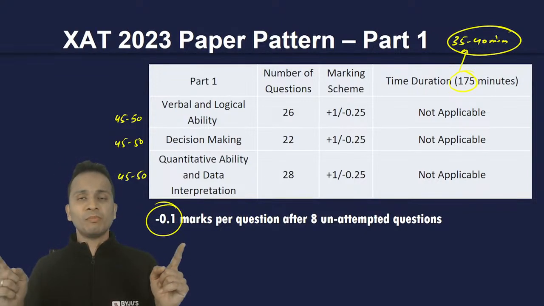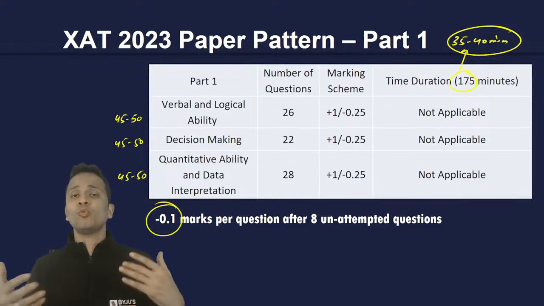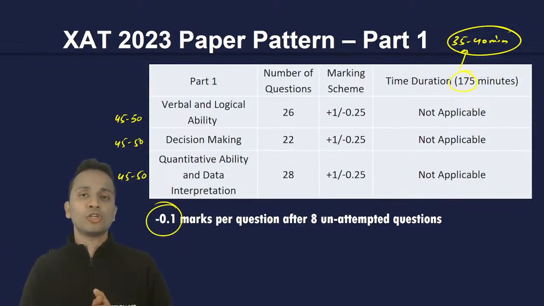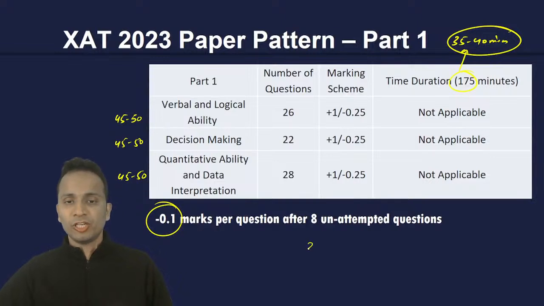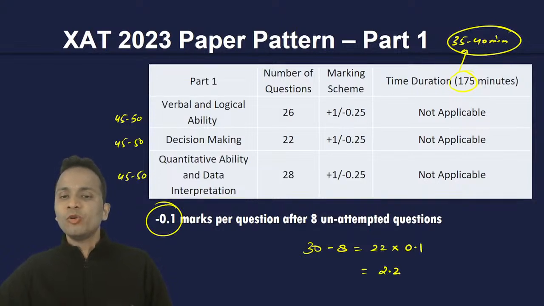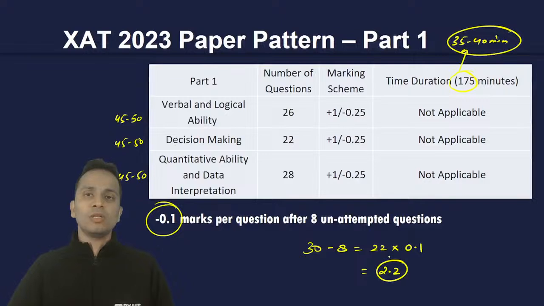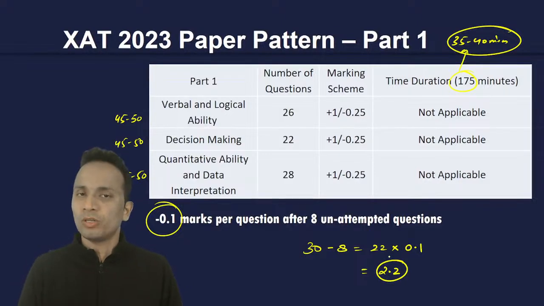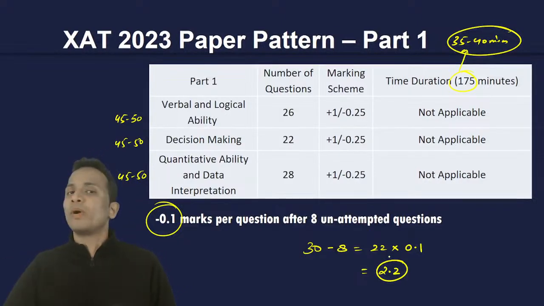So whatever be the number of unattempted questions, let's say you have 30 unattempted questions in this examination. So for the first 8, no marks will be deducted. But after that, for the remaining 22 questions, there will be a negative marking of 0.1. That means 2.2 in total will be deducted from your total score. Please do not worry about that.